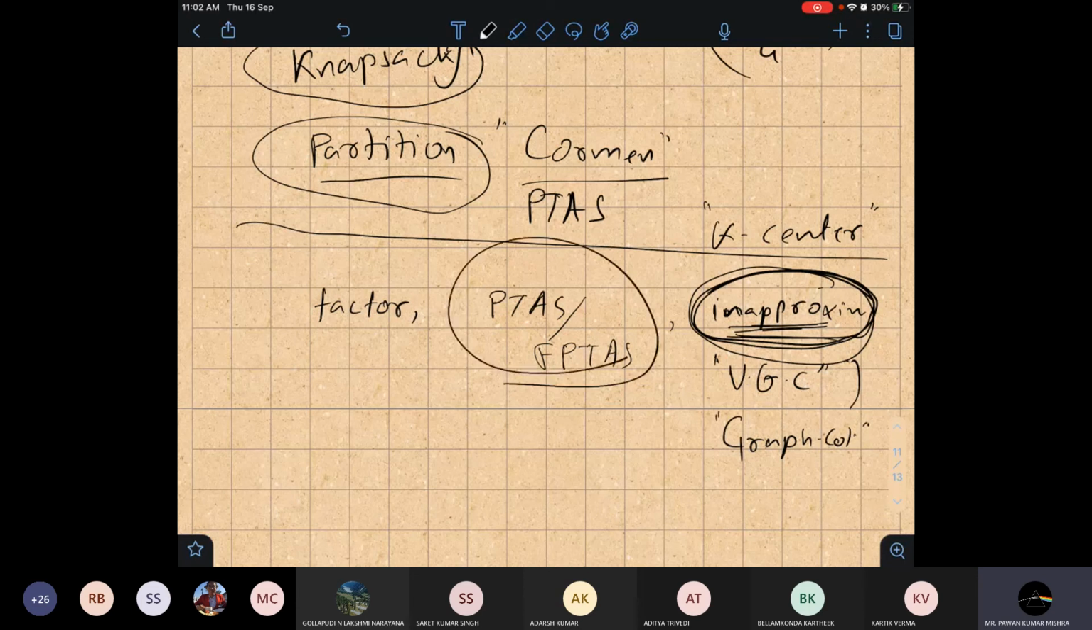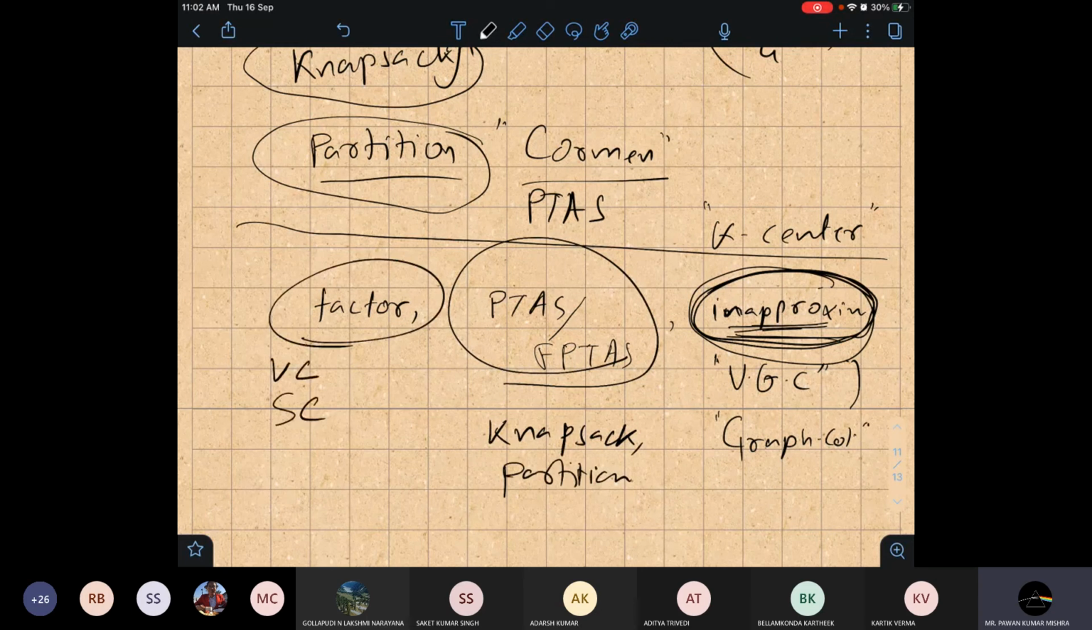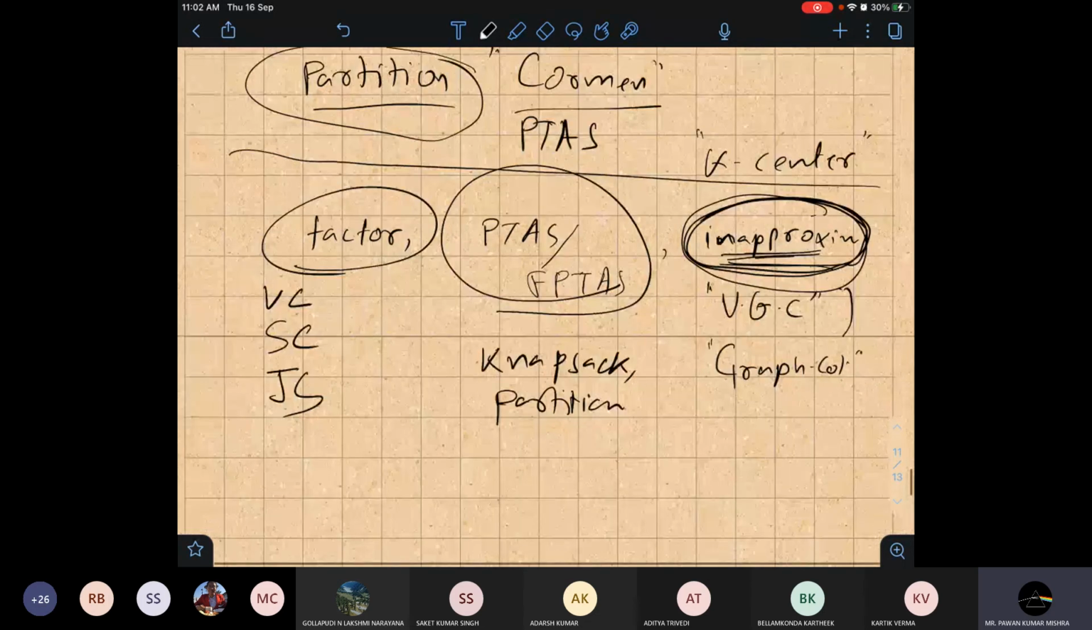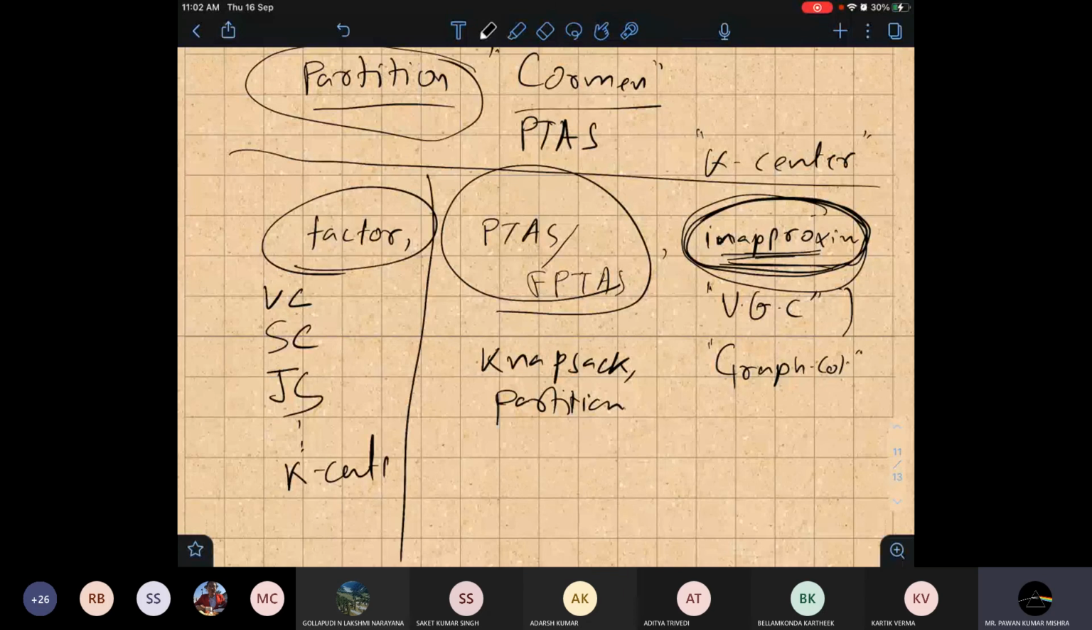And for PTAS and FPTAS, try to study knapsack and partitioning. And for factor approximation, I discussed vertex cover, set cover. You can study job scheduling, and there are many problems. K-center is also there. So these three things are there in the approximation domain: how to design an algorithm which has a good factor, how to design an algorithm which has PTAS and FPTAS, and how we can prove inapproximability.